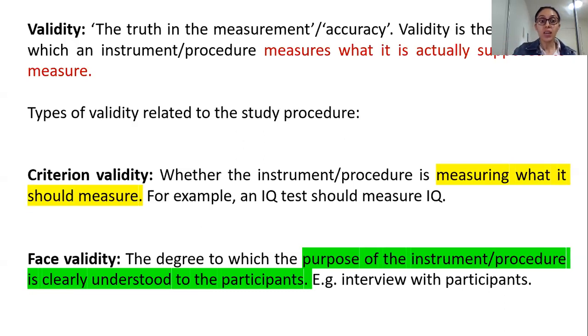All right, then what are the types of validity? All right, so wherever possible, I'll try to give you an example as to how you would really measure this validity in real life. Okay, so the types of validity are, the first one is criterion validity. So what does it mean? It means whether the instrument or procedure is measuring what it should measure. Okay, so for example, if I give you an IQ test or an aptitude test, it should measure your IQ or your aptitude. Okay, an IQ test should give me IQ scores, not EQ scores, emotional quotient. Okay, I need to know your intellectual quotient, not your emotional quotient.